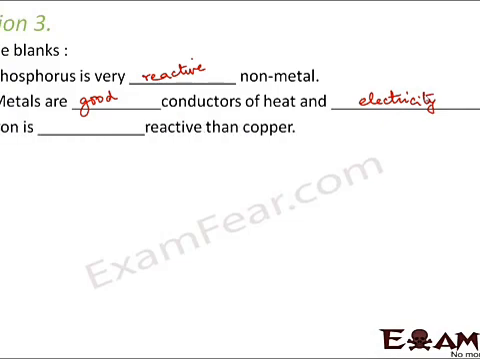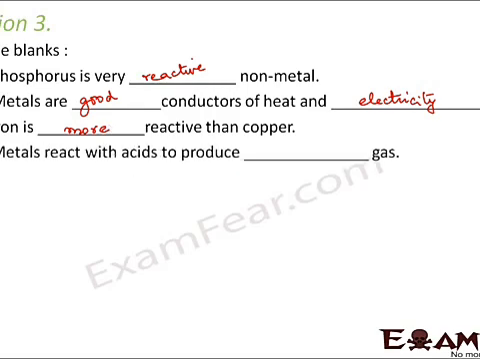Iron is dash reactive than copper. So iron is more reactive than copper. That is why iron is able to replace copper from copper sulfate solution and form iron sulfate. Metals react with acids to produce dash gas. Which gas? It produces hydrogen gas.